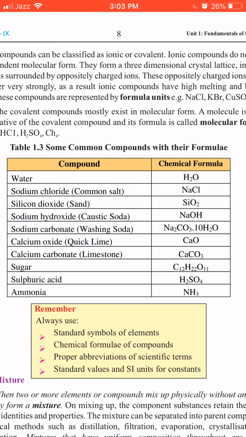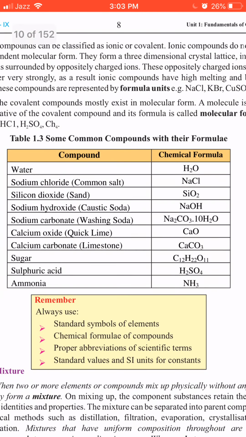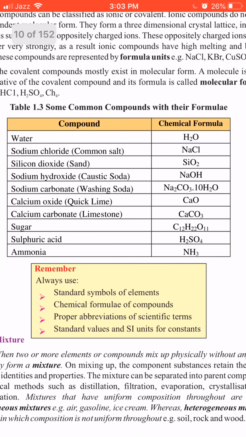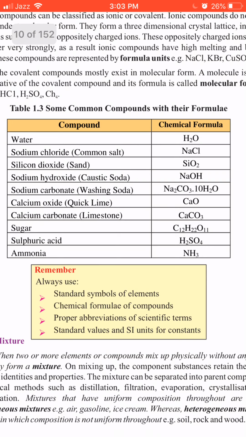Then sodium chloride, common salt. Students, this is the salt we use at home, so it is also called table salt. Its formula is NaCl. Then silicon dioxide, sand, SiO2. Sodium hydroxide, caustic soda, NaOH. Then sodium carbonate, washing soda, Na2CO3.10H2O. Students, these 10H2O are called water of crystallization.